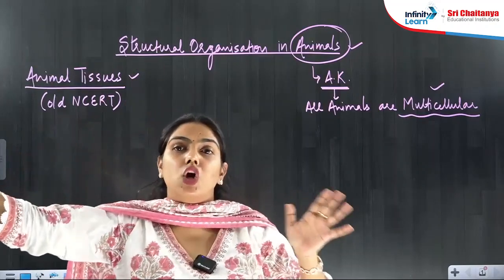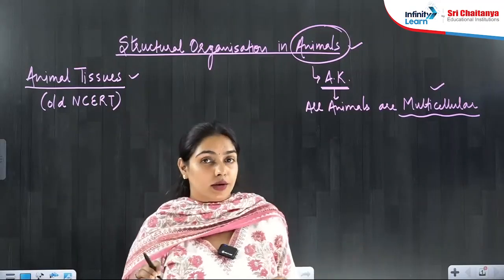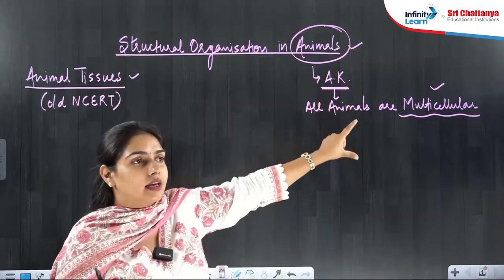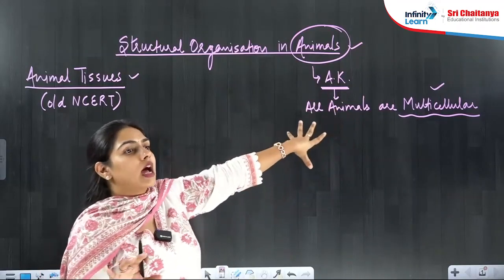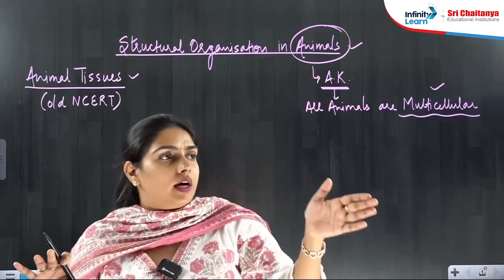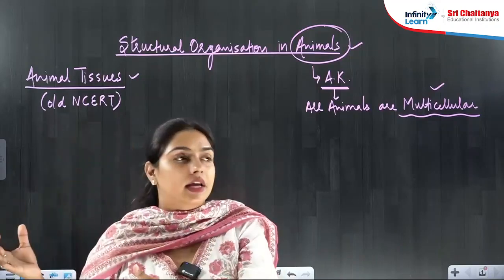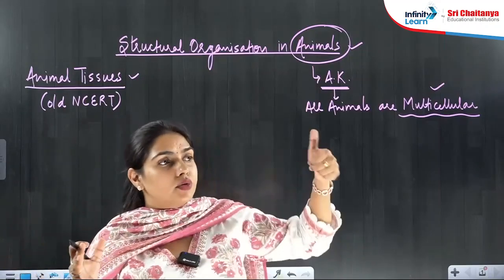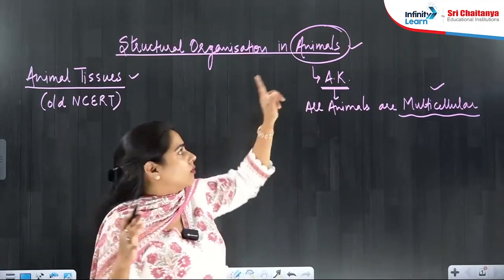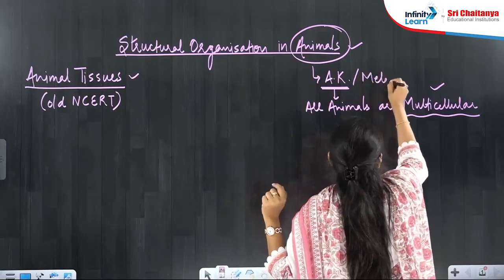Starting from Porifera till Chordata, you have studied 11 phyla. All the animals are multicellular. This is something present in all the animals without any exception, right? Unicellular organisms are not included in the animal kingdom, beta. Unicellular creatures are there in the Protista, and we do not study Protista, unicellular things, here in the animal kingdom. So all the animals are multicellular. All the metazoans, animal kingdom, Metazoa, multicellular.